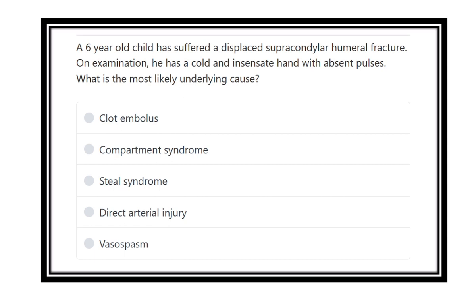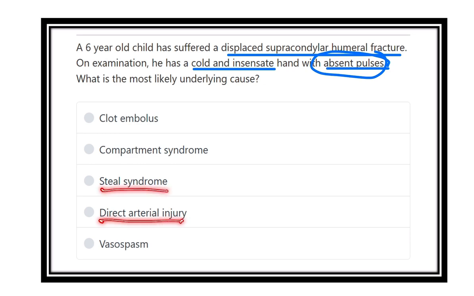That means a 6-year-old child with a displaced supracondylar humeral fracture, and on examination the hand is cold and insensate with absent pulse. So what is the cause? That means the vessel is compromised. So what may be the cause? Here the options are clot embolus, compartment syndrome, Steele syndrome, direct arterial injury, and vasospasm.